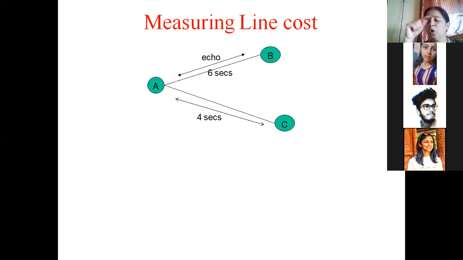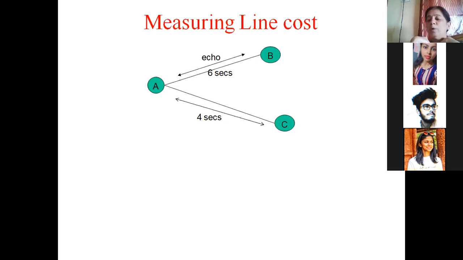Similarly, an echo packet will be sent from A to C. C will immediately return that echo packet. Imagine the echo packet takes 4 seconds. So A will calculate the line cost as 4 divided by 2, which is equal to 2 seconds. The time that is shown here in the diagram is the round trip time.